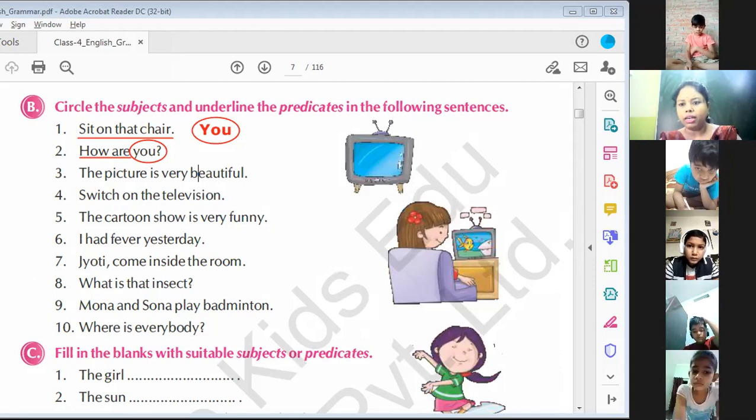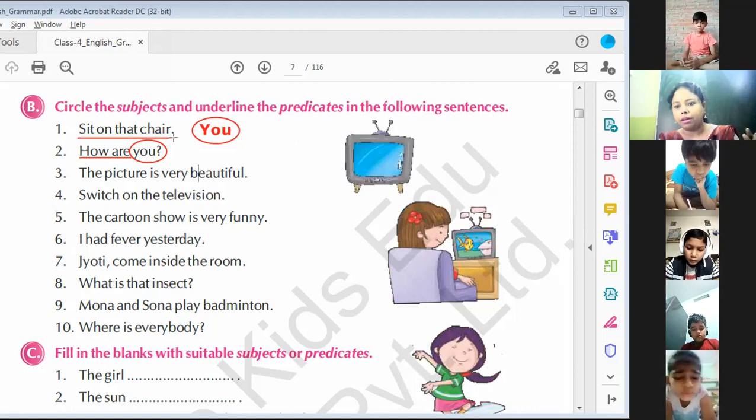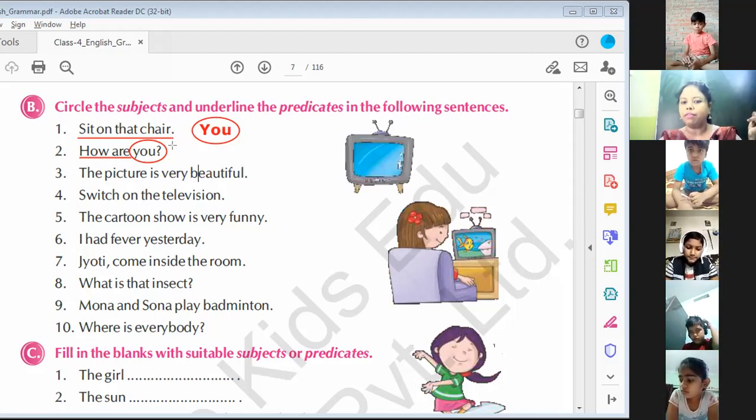Exactly. Everybody, listen to me very, very carefully. I am repeating this a second or third time, I think. You can see here in the first question, sit on that chair. It's a command. You is not written there. You is understood. We have to imagine that you is already there in these types of sentences.